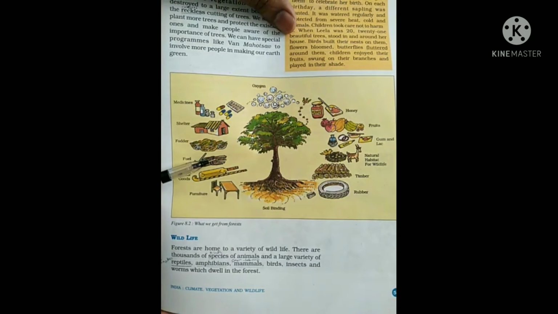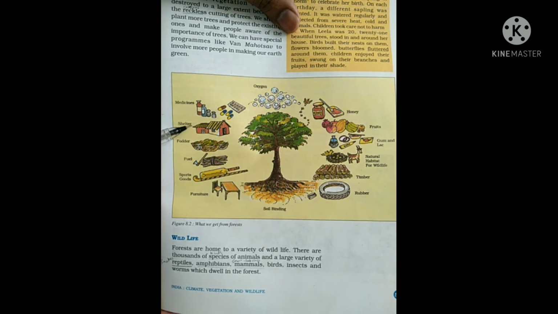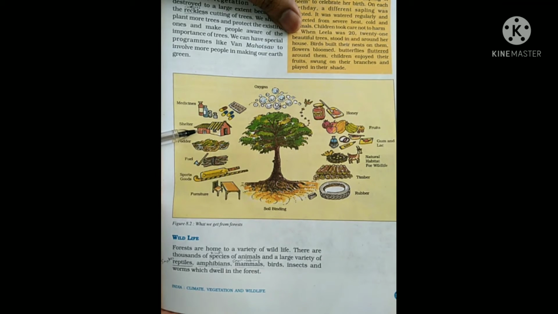And farmers in the village, people can use it as fuel for cooking food, like this it will help. Next, fodder for the animals, isn't it? So these trees also provide fodder for the animals. And also we can build shelter. We are living in houses within four walls, and we are constructing buildings and homes, no? So even the trees provide shelter to the people.